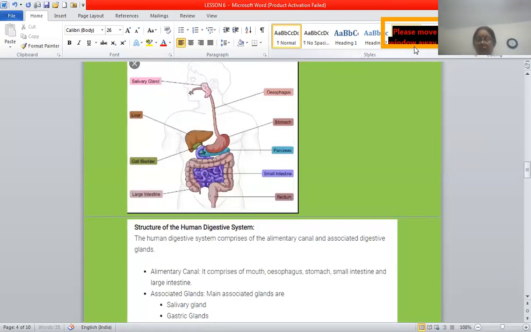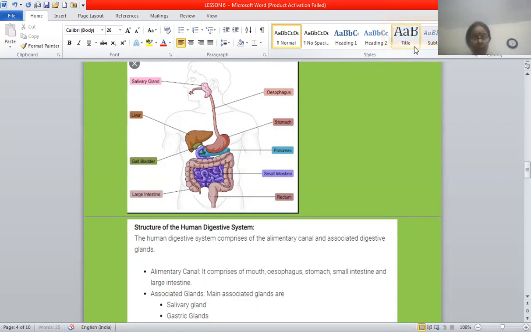We have a digestive system consisting of an alimentary canal and some glands associated with it. The alimentary canal and its associated glands. And what are these associated glands? These glands are the salivary glands, liver, and pancreas.